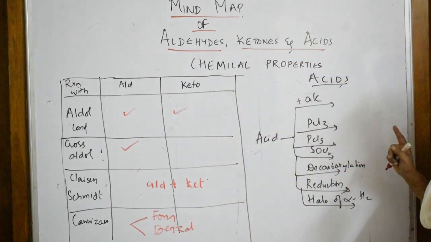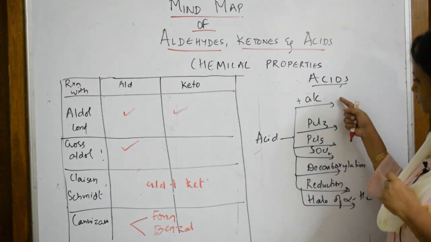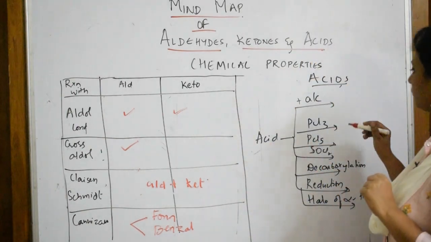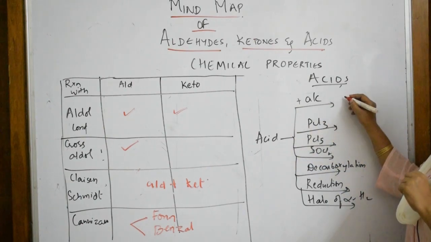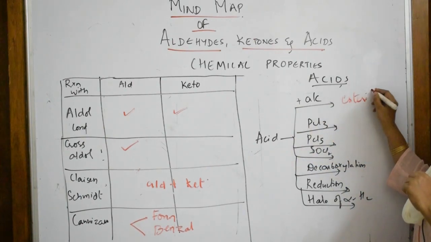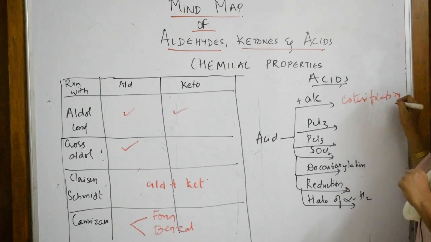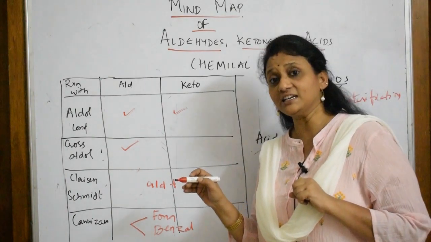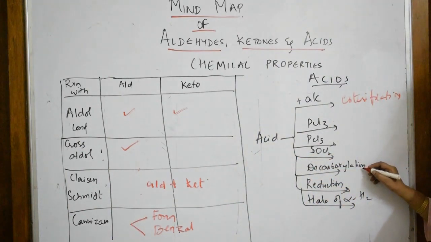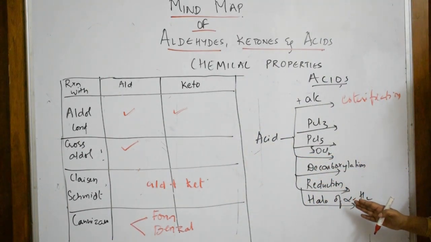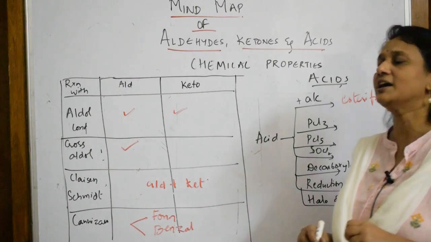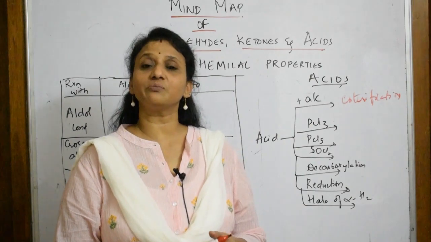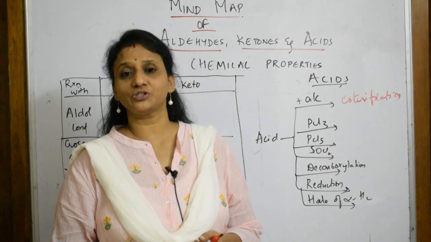Right. Now here, these are the chemical properties of the carboxylic acids. 1, 2, 3, 4, 5, 6, 7. Simple 7. It's easy. Now we are going to show the reaction of acid with alcohol. That's nothing but esterification reaction. Done. I'll be showing this one, reaction with PCl3, PCl5, SOCl2, that is thionyl chloride. I'll be showing the decarboxylation reaction, then reduction, as well as halogenation of alpha hydrogen. Now last but not the least, we have reactions of the aromatic acids, that is ring substitution reactions.